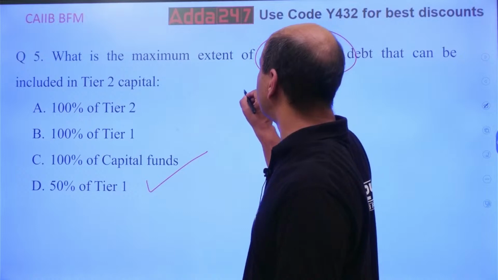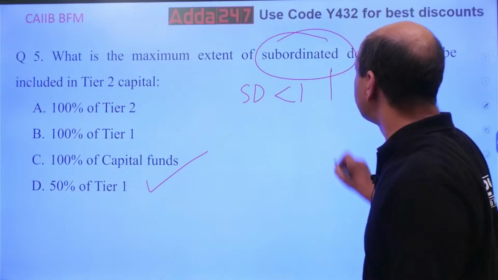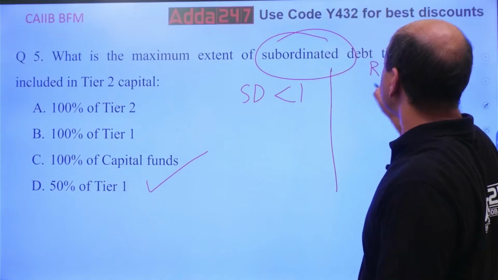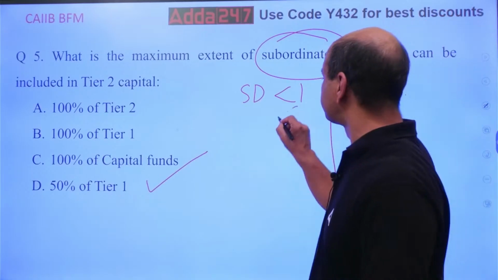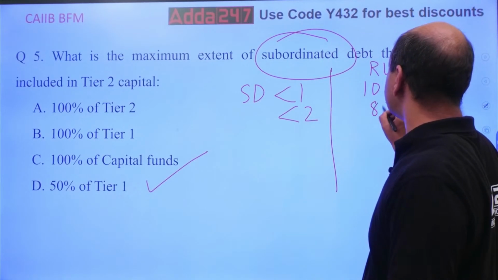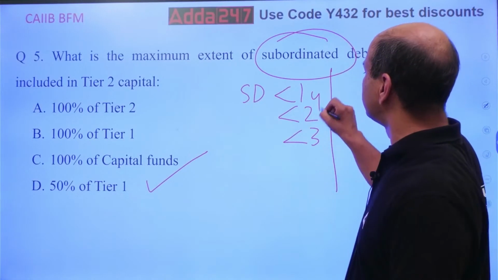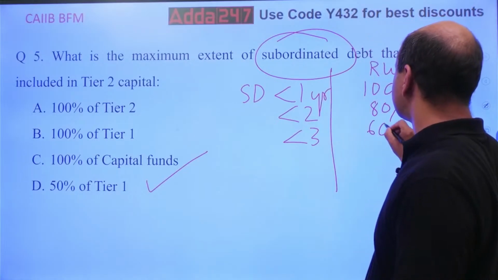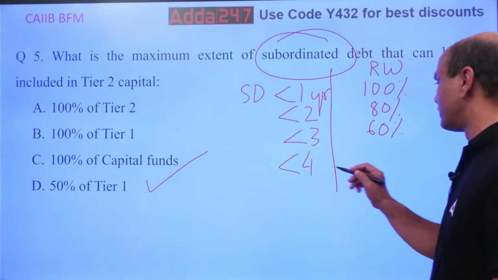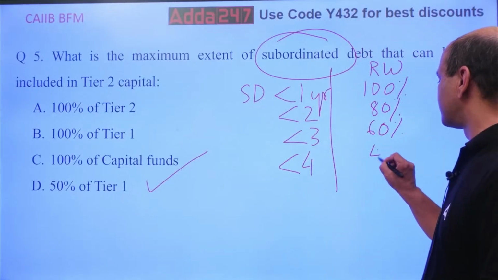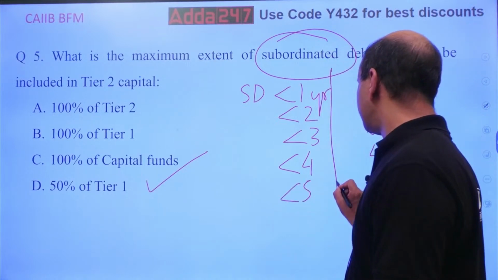If it is less than 2 years, then it is 80%. Less than 3 years, 60%. Less than 4 years, 40%. It reduces by 20%; less than 5 years, it is 20%.